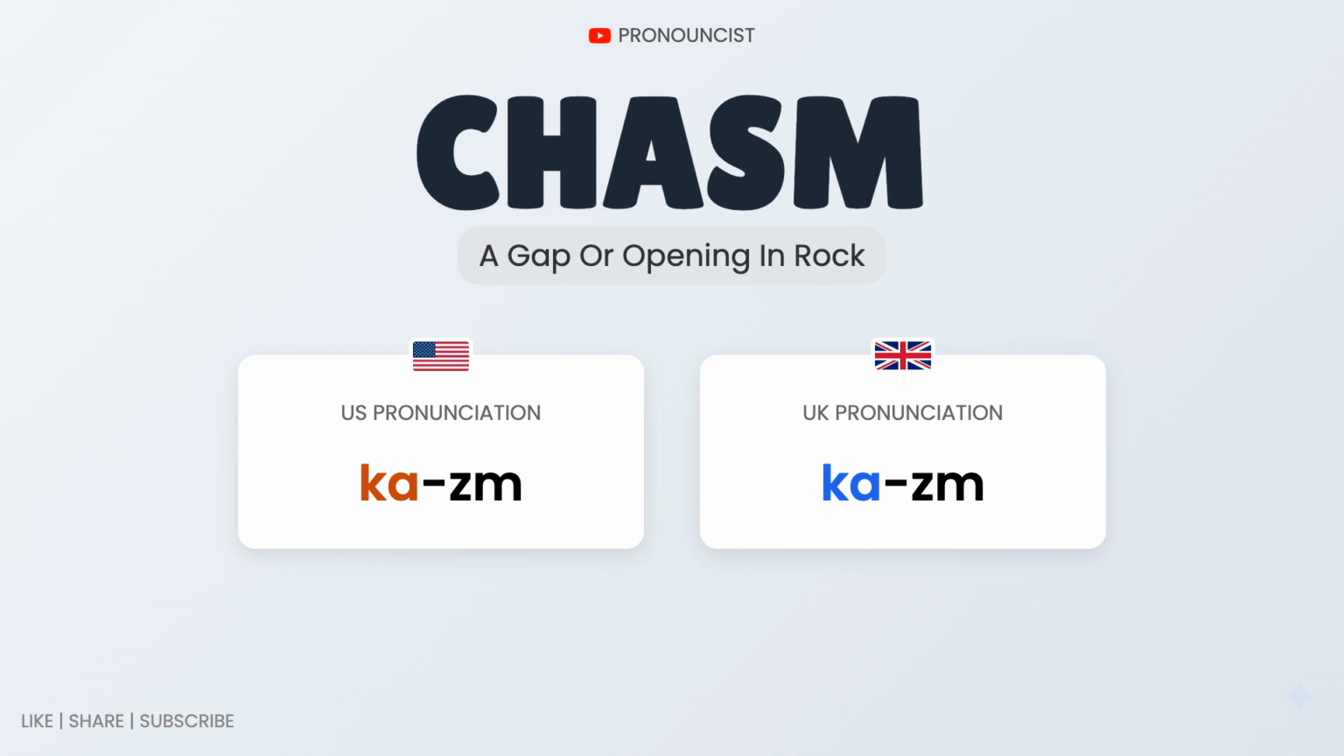CHASM. Say ka clearly, then soften zm. Now read the syllables shown on the screen naturally.